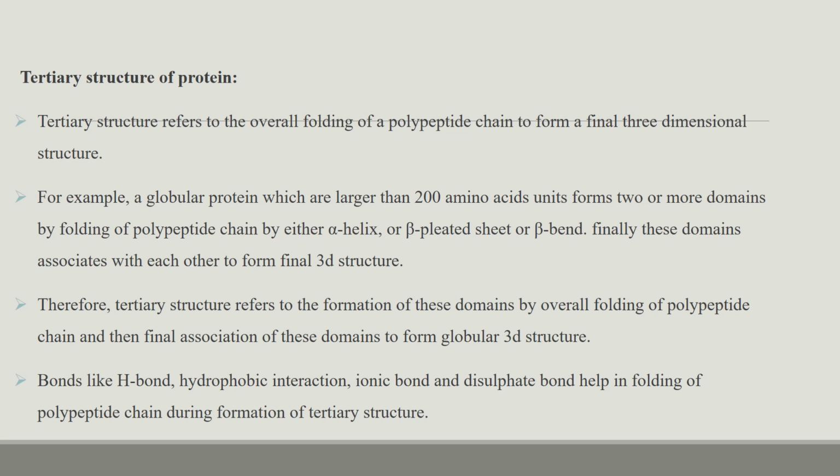So the tertiary structure refers to the formation of these domains, and it gives the final folding of this protein structure, and it gives the 3D structure of these globular proteins. The bonds for the formation of this tertiary structure, bonds like hydrogen bond, hydrophobic interaction, ionic bond and disulfide bonds, are very helpful in holding the polypeptide chain during the formation of this tertiary structure.